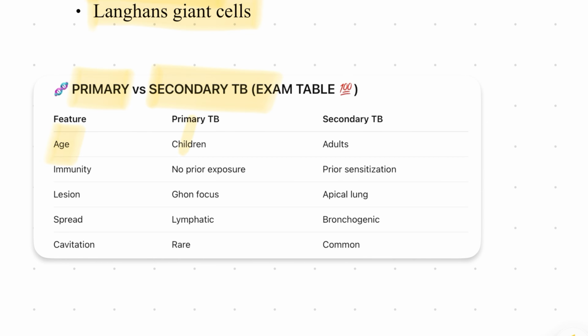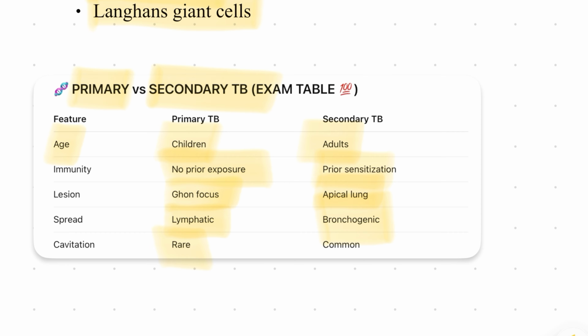Features: first, age. Primary TB is usually seen in children, who are more prone, whereas secondary TB is in adults. Then immunity: in primary there is no prior exposure, but in secondary there has to be prior sensitization. Lesion: primary is usually the Ghon focus, whereas in secondary it is the apical lung. Spread: primary TB spreads through lymphatics, whereas secondary is bronchogenic.